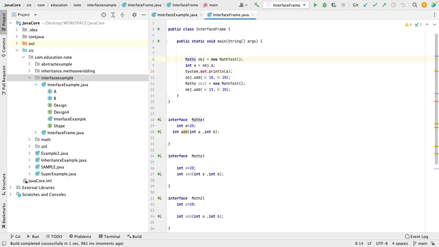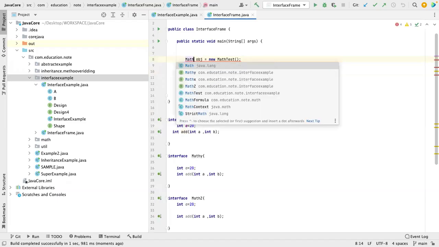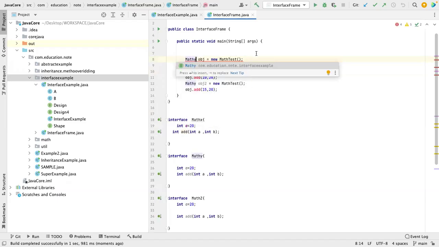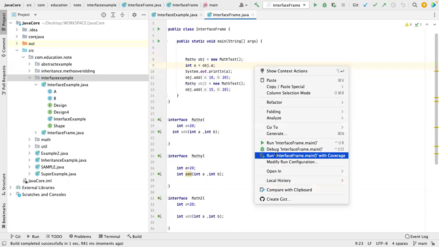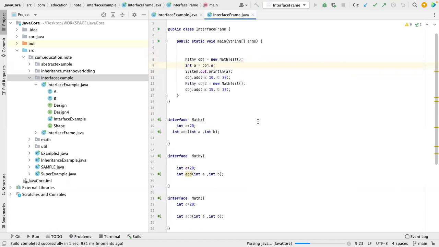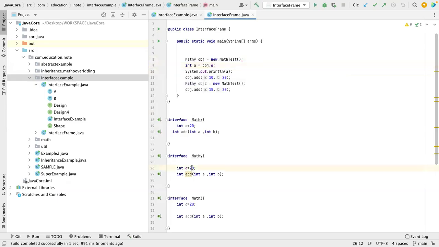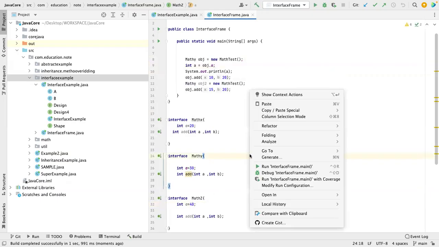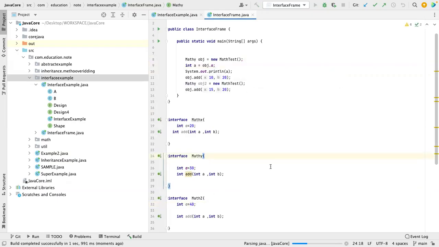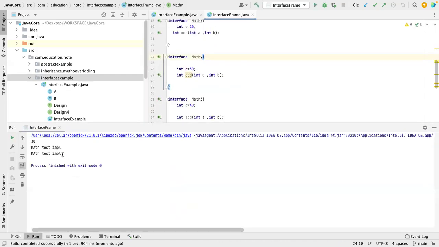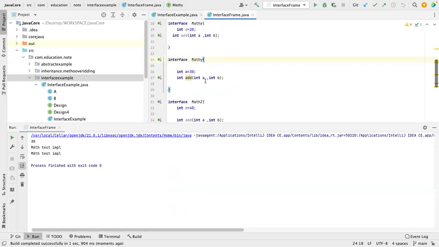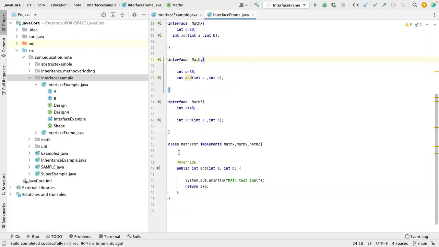Let me have MathY obj. Which one will it point to? Yeah, all is 20. Let me declare something else, 30. And let me have it 40. If the class gets disconnected anytime, we will connect again. So 30, where is 30? 30 is MathY.